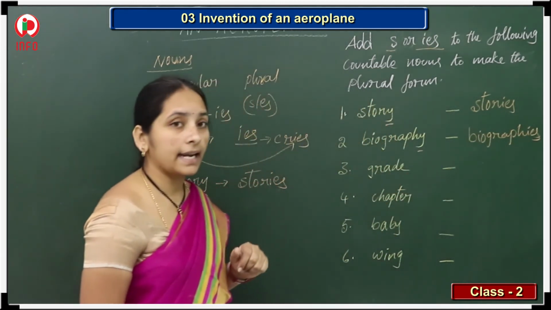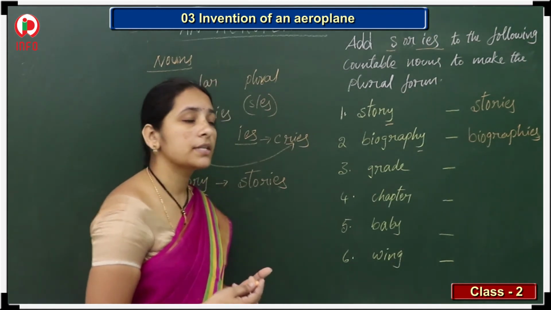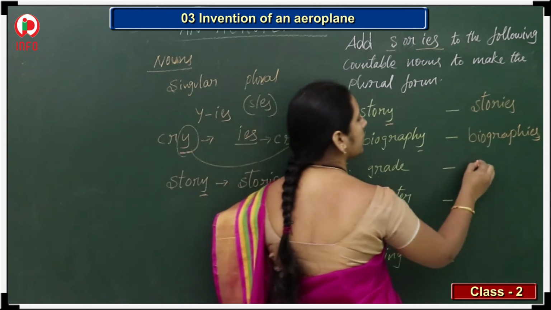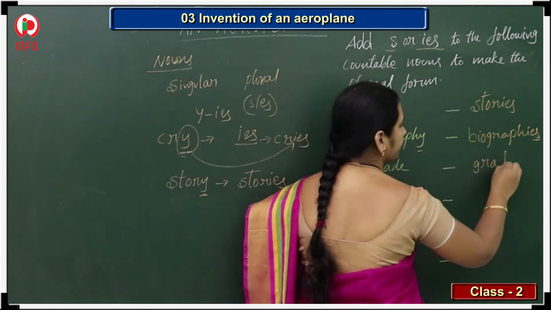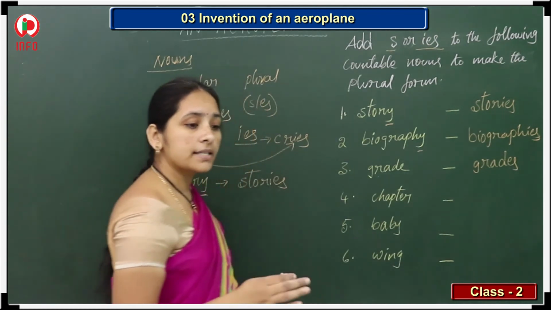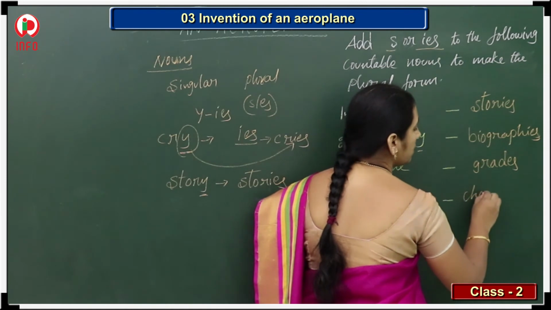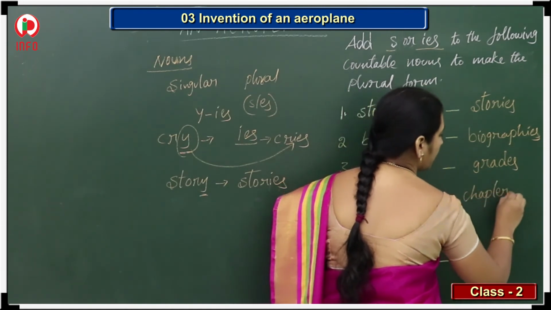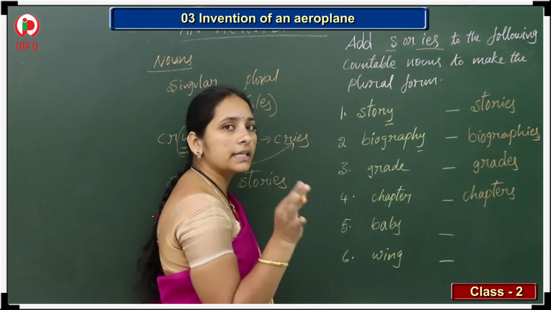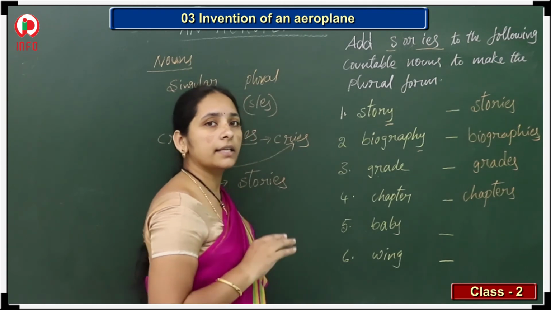Now see this one, grade. Yes, we give grade, A grade, B grade, C grade like that. So those are grades. Grade, singular, and plural form for this, grades. Next one, chapter. Yes, first chapter, second chapter, third chapter we have. So all these are chapters. Right? And baby, yes, one baby girl, one baby boy. So many babies are there in the hospital.